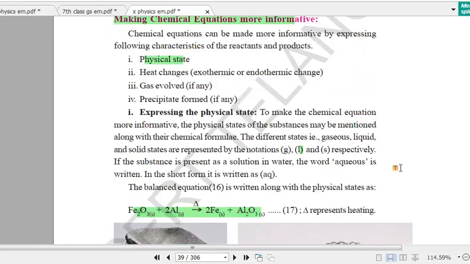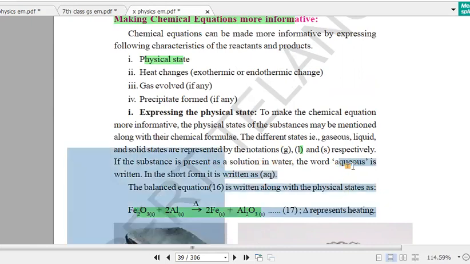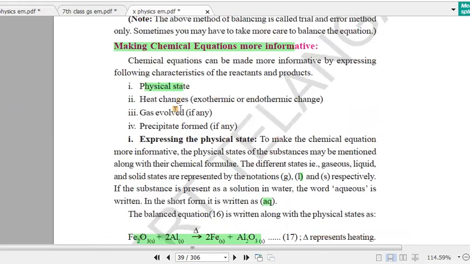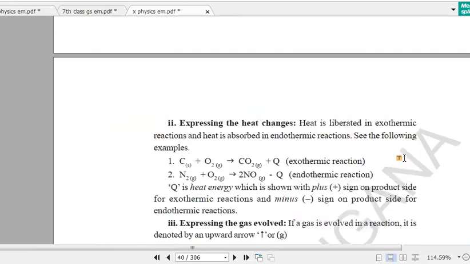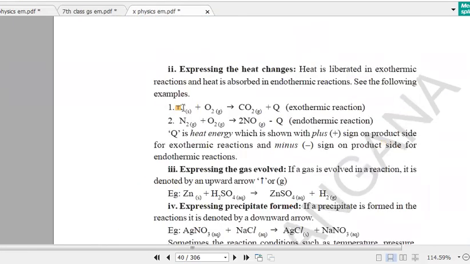Next we have the fourth one. If any substance is dissolved or mixed in water, then we write the word aqueous, or you can write the symbol AQ. If any heat is released, you need to put it above the arrow mark. First is the physical state, next is heat. If heat is released during the reaction, it is known as an exothermic reaction, and we write plus Q. If heat is gained, we write minus Q.